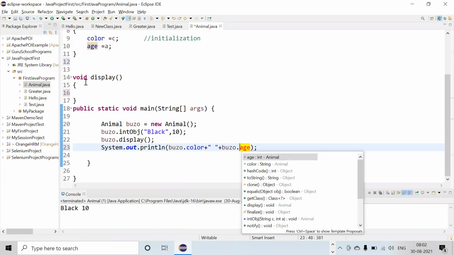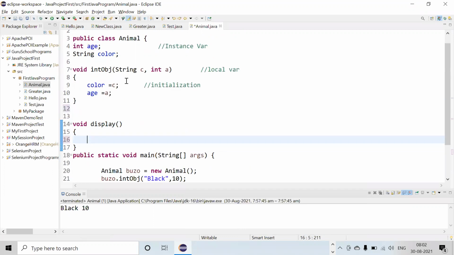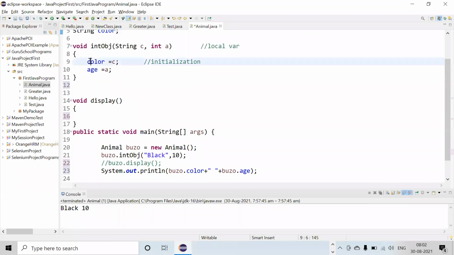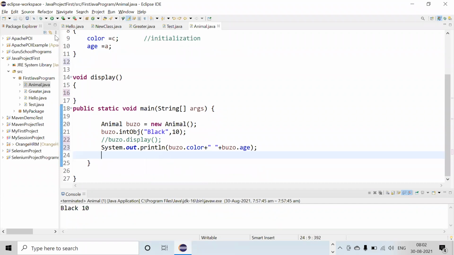Why are we not using the object here? Because it's an instance variable. We have already initialized it to the instance variable. So we don't need any more objects, and the object is created by the main method. So if you execute like this, it will display the same thing.